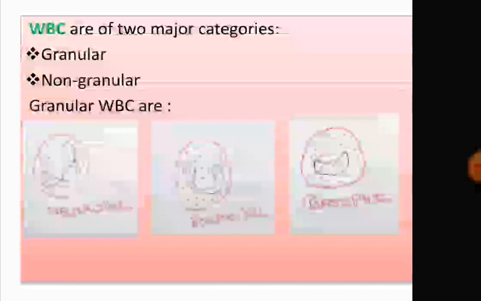Now, these WBCs are of two major categories. One is granular and another is non-granular. Granular means the cytoplasm contains granules, like neutrophils, eosinophils, basophils. They come under granular WBCs. Neutrophils help to engulf bacteria, that is also called phagocytosis. Eosinophils also engulf bacteria. Basophils release some chemicals. The chemical is histamine. They are all granular WBCs.